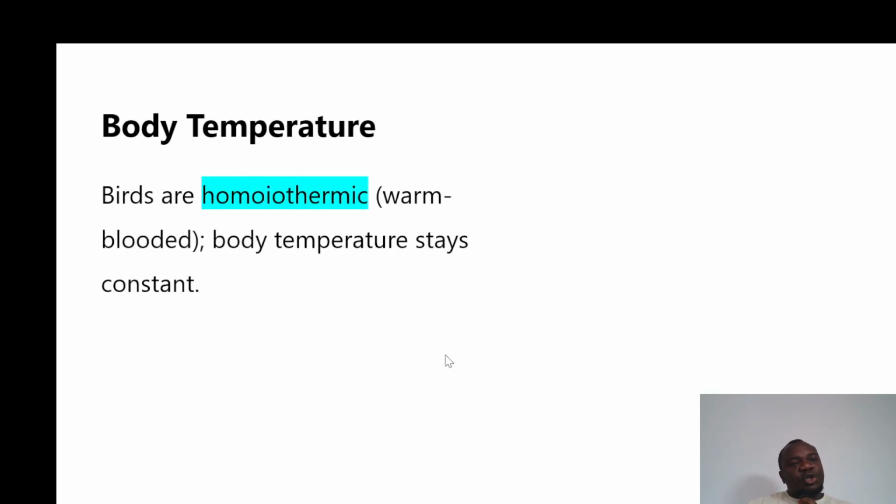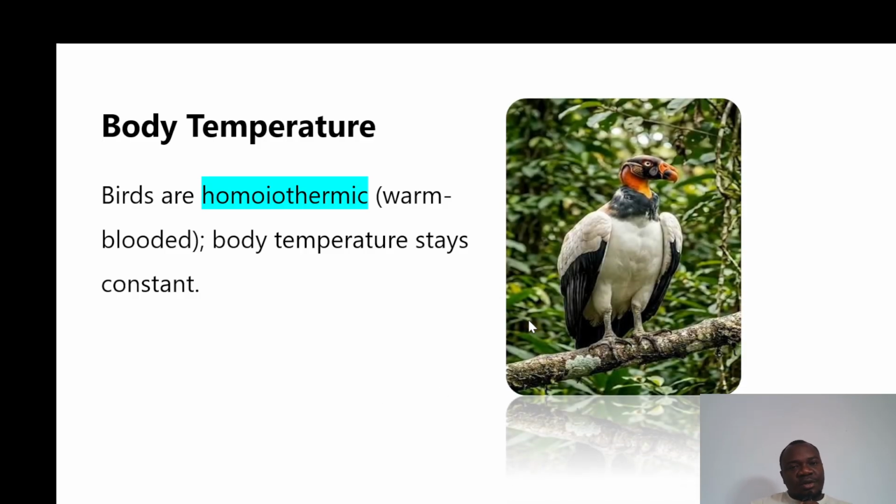Then body temperature. Birds are homeothermic because they are warm-blooded animals. We use the word homeothermic for warm-blooded animals. Cold-blooded animals, like fish found in the water, are poikilothermic. And the body temperature stays constant, because if they start experiencing cold, they'll die, because they need to stay warm.